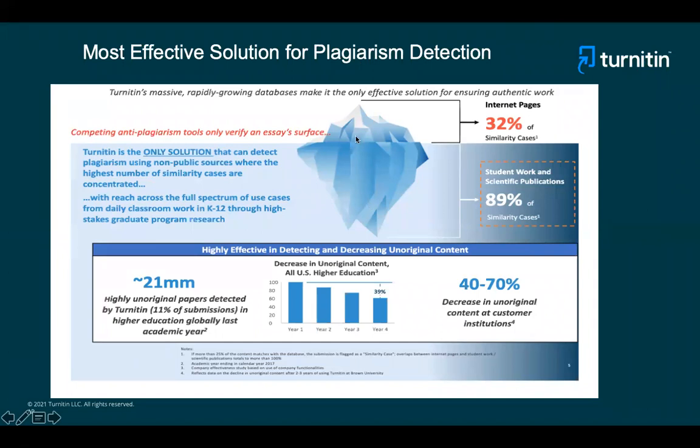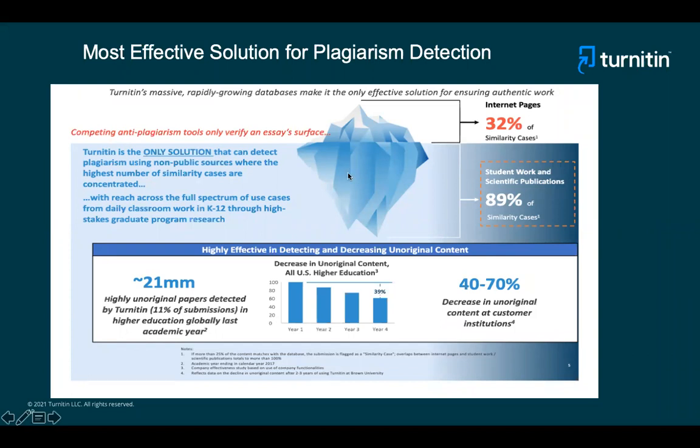This image shows that free tools surface only the internet pages which are freely available, but what Turnitin gives you is this 89% of similarity cases, which is there with student work and scientific publications, which was spoken about in our previous slide also. We give you something which is not published also, which is accepted for publication, called Crossref posted content.